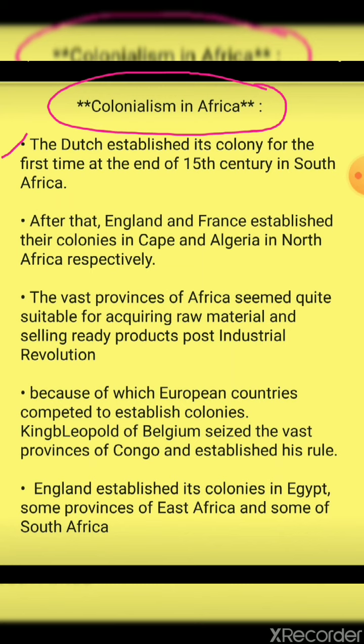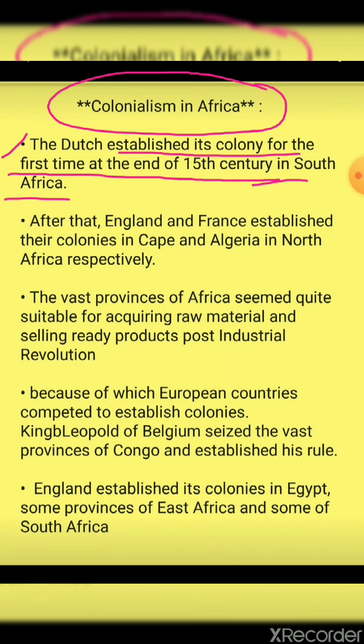Now we'll see how the African countries were captured, and how the Western European countries established their colonies over African countries. The Dutch established their colony for the first time at the end of the 15th century in South Africa.